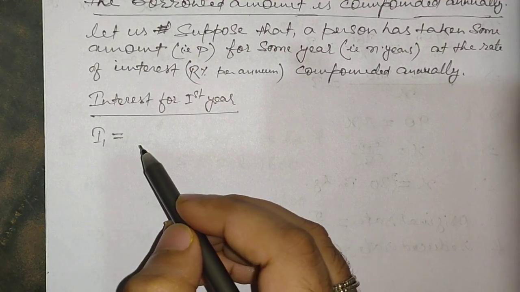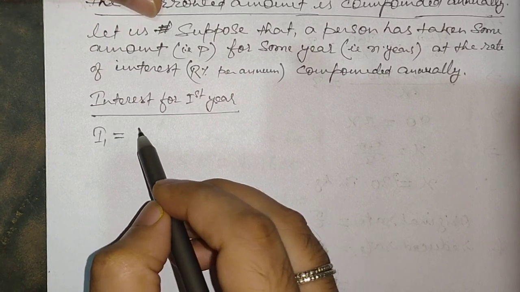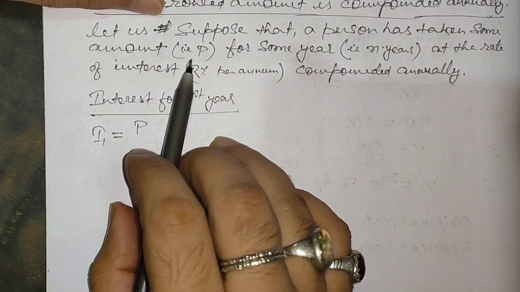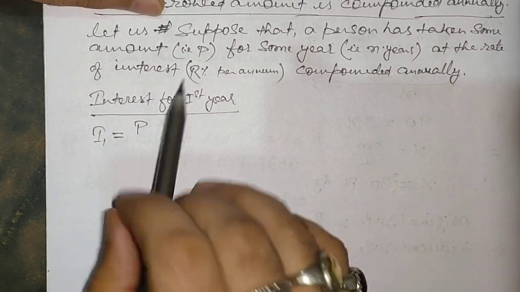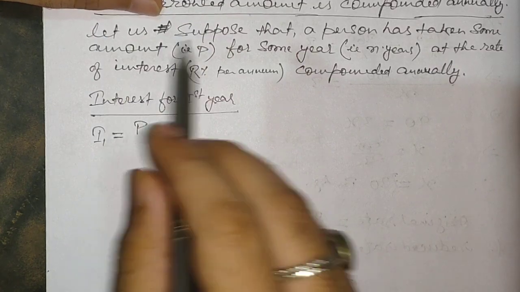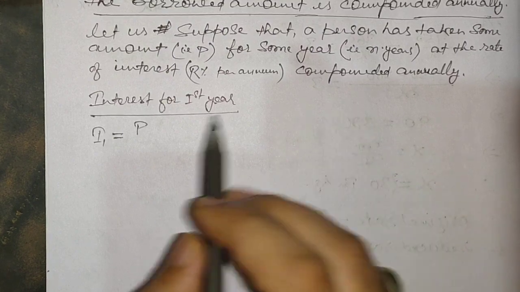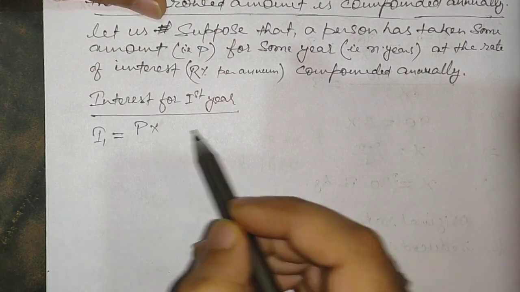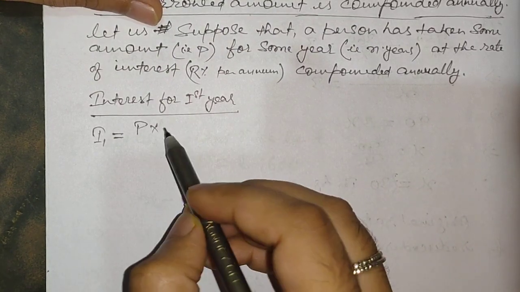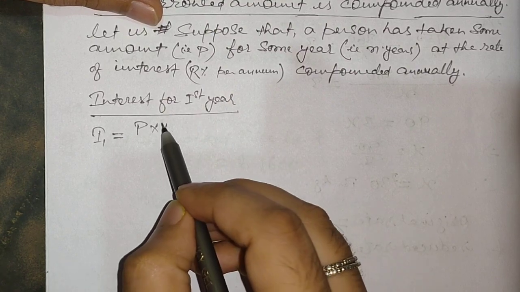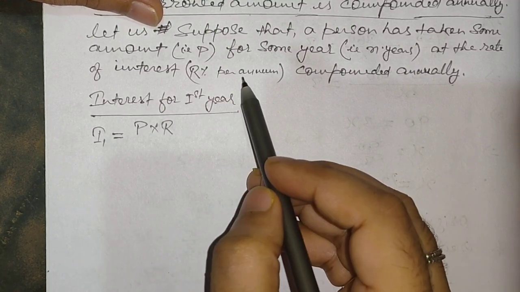So I1 is going to be written using the simple interest formula. The principal for the first year, I'm not going to write it as P1. This is the amount which is borrowed, so let us denote it with P only, and lastly we'll get the formula in terms of this P only. And the rate of interest, let us denote it with R per annum.